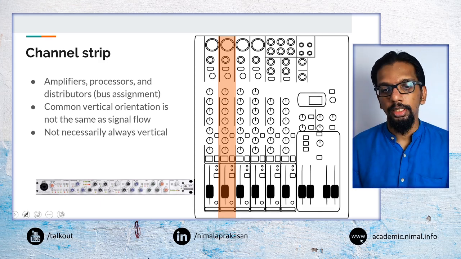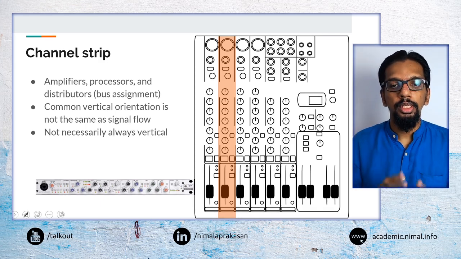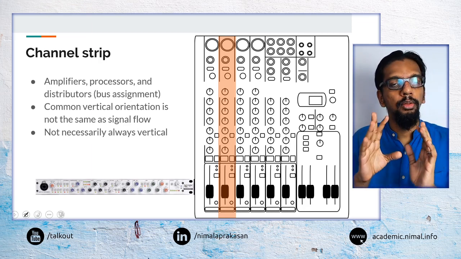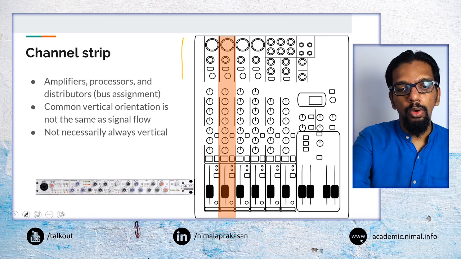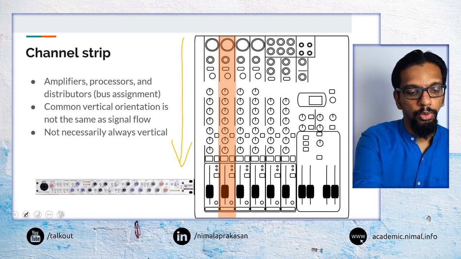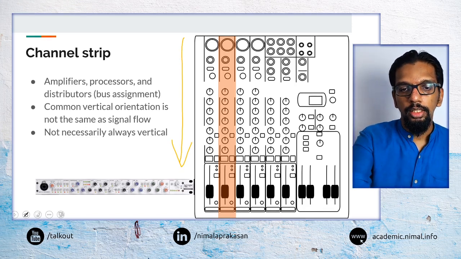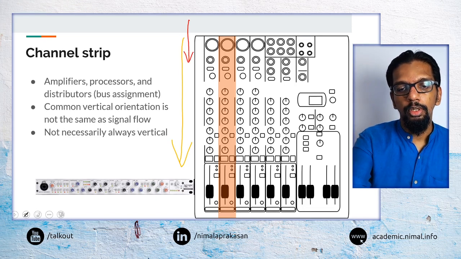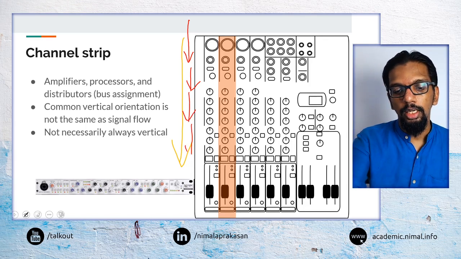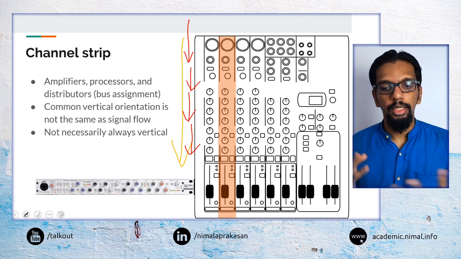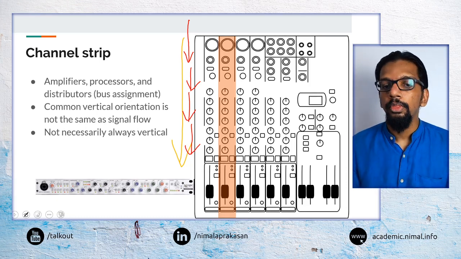In most mixers, we can see that the channel strips are organized in the order of signal flow. So the signal would come from an input, then go to certain amplification, then maybe certain effects processing, then certain types of distribution, and so on.